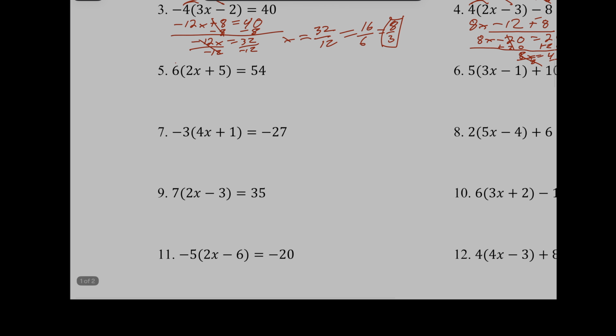Number 5. Okay, 6 times 2x is a 12x. 6 times 5 is a positive 30 equals 54. Now I'm going to subtract 30 from both sides. Boom, gone. And I'm going to get 12x equals 24. Hey, one that works out nice and evenly. I love that. X equals 2.